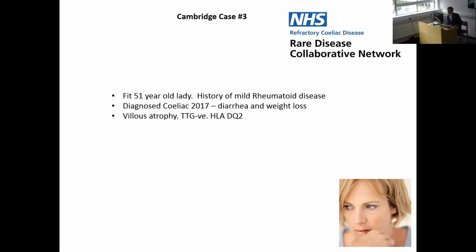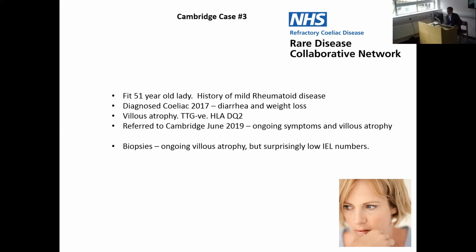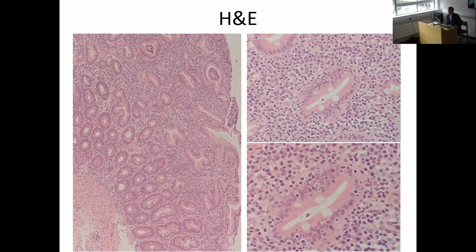She was referred to Cambridge 2 years later because she had ongoing symptoms and ongoing villus atrophy on her duodenal biopsies. Biopsies were reported as showing this villus atrophy, but surprisingly with very low intraepithelial lymphocyte numbers. These are the biopsies here, and you can see the suboptimal orientation, but a significant increase in inflammatory cells in the lamina propria and a hint at least of significant villus atrophy.